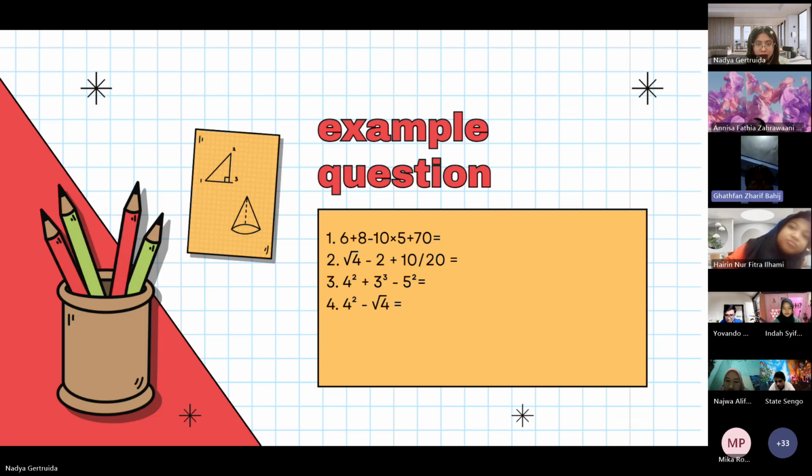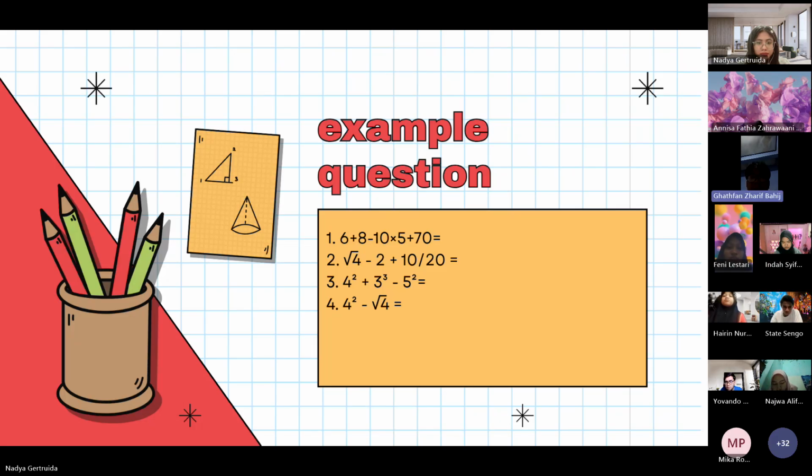Number 3, you can say 4 to the power of 2 added by 3 to the power of 3, and 5 to the power of 2 is subtracted from the sum, and the difference is the answer. Number 4, you can say the square root of 4 is subtracted from 4 to the power of 4, and 4 to the power of 2, and then the difference is the answer.